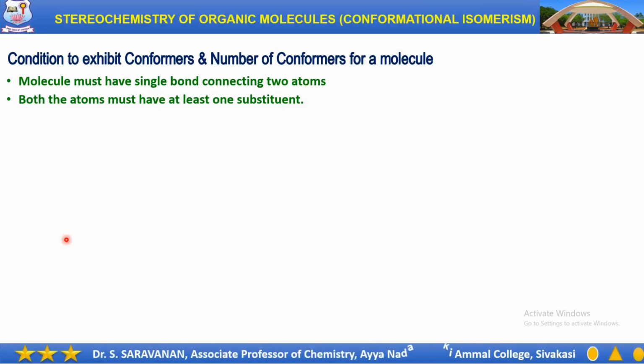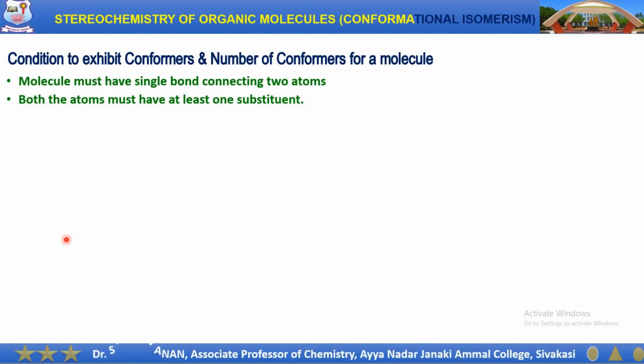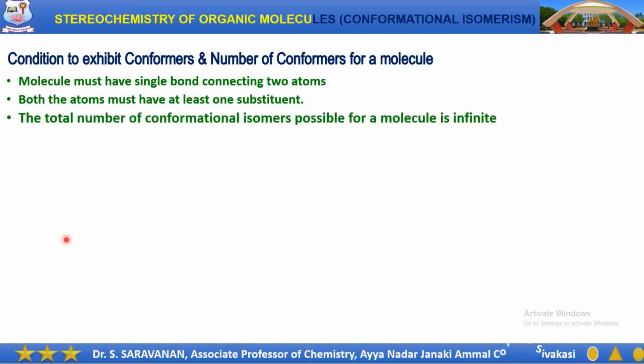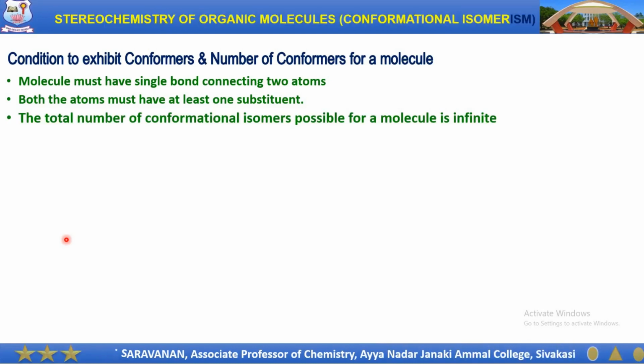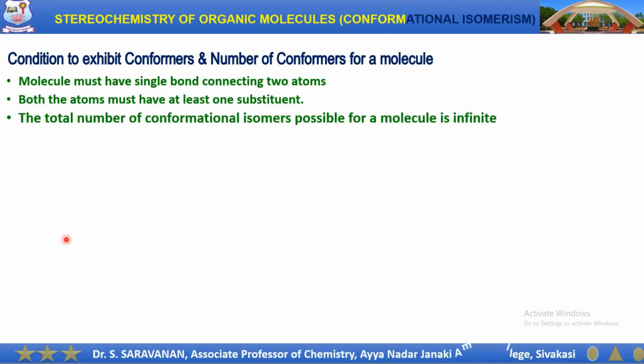If these two conditions are met by a molecule, then that molecule will exhibit conformational isomers. And what about the number of conformational isomers? For any molecule, the total number of conformational isomers possible is infinite. That is, an infinite number of conformational isomers are possible for a single molecule.